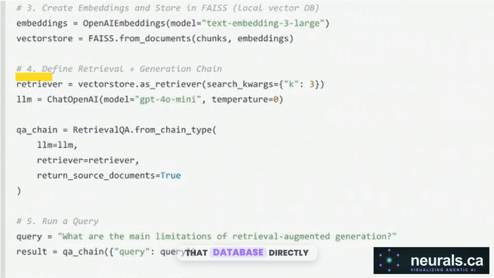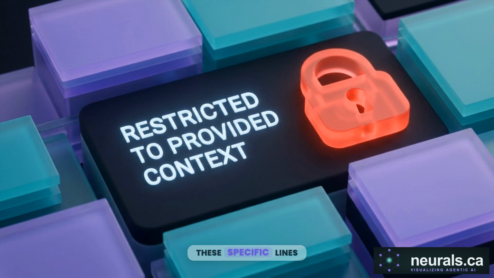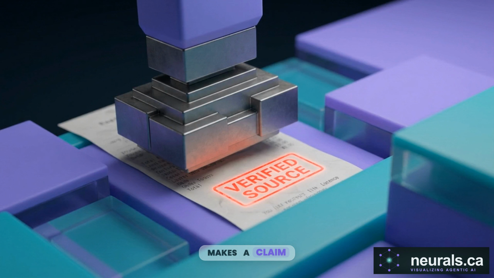We then wire that database directly into the language model using a RetrievalQA chain. Pay close attention to this specific parameter. Return source documents equals true. This single line activates the provenance layer. These specific lines enforce the agent's prime directive. It is explicitly forbidden from guessing based on its internal weights. If it makes a claim, it must staple a verifiable receipt to it.